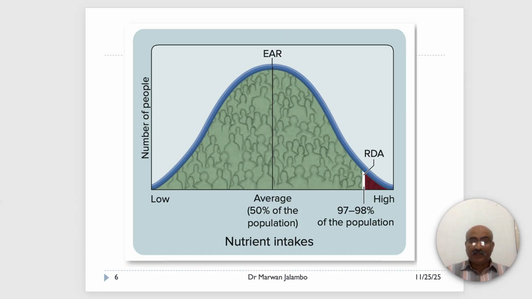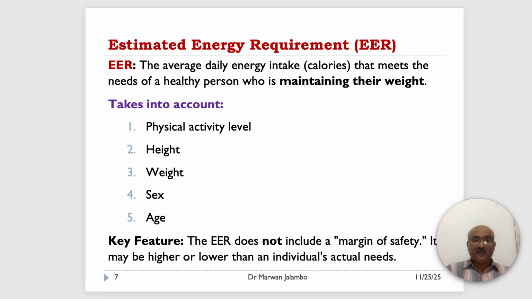While the EAR, estimated average requirement, relates to nutrients, our next standard, the estimated energy requirement, or EER, relates to our overall energy needs, or calories. The EER is the average daily energy intake, meaning calories, that is estimated to meet the needs of a healthy person who is maintaining their weight.